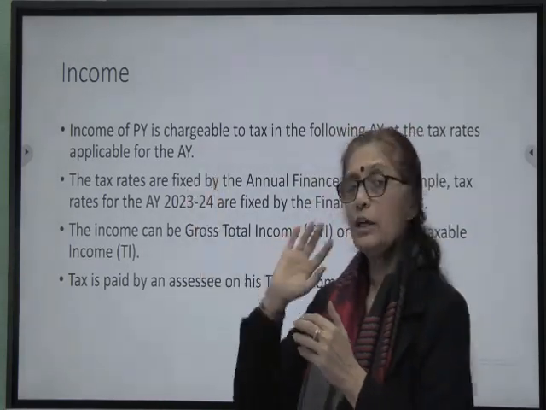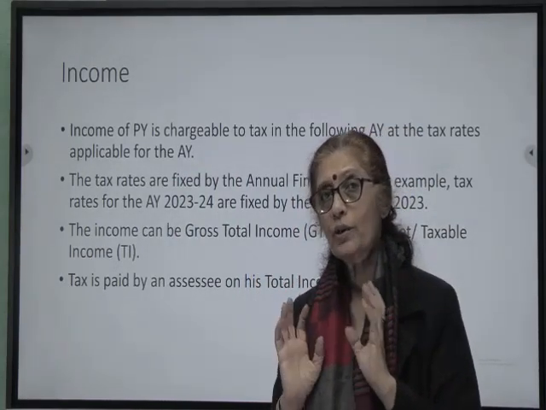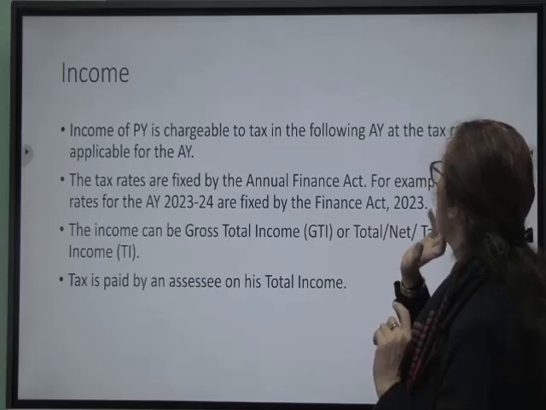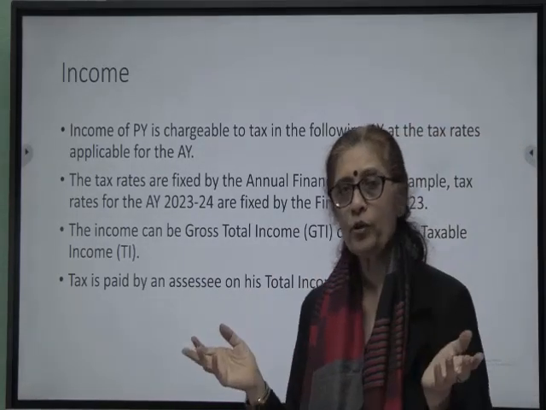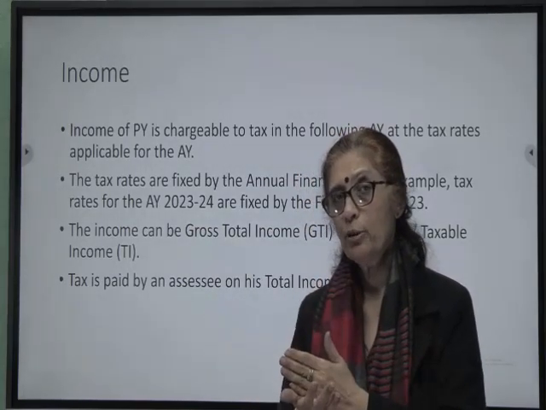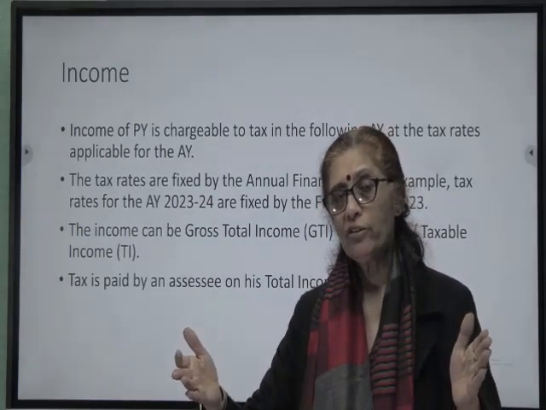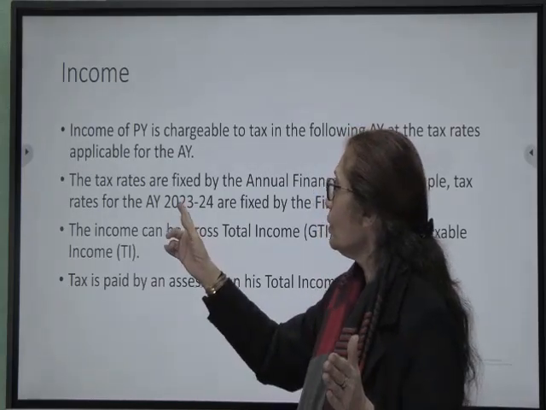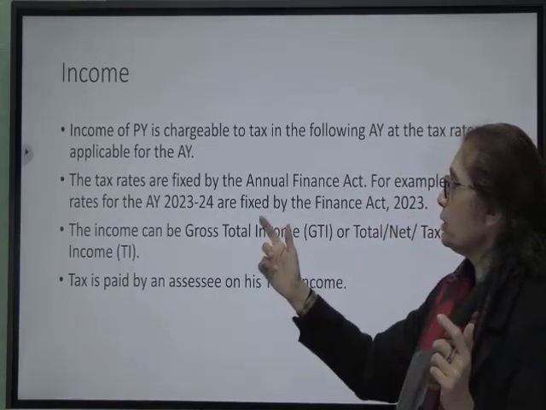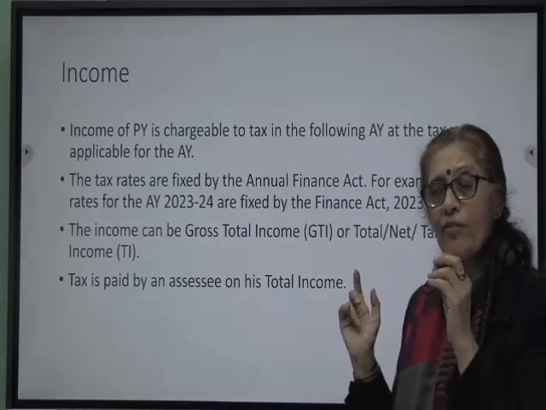assessment year. And the final thing that we got to know is income, which includes gross total income and total income. Income of the previous year is chargeable to tax in the following assessment year at the rates applicable for the assessment year. I've already talked about that. The rates are always cleared in the Finance Act and always apply to the assessment year. Income is earned for the previous year, but tax rates always apply for the assessment year. Tax rates are fixed by the Annual Finance Act. For example, tax rates for assessment year 23-24 are fixed by the Finance Act